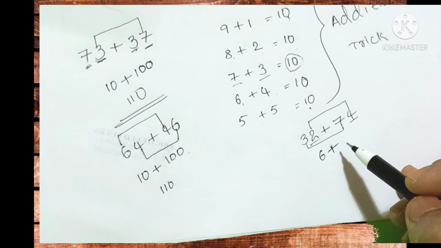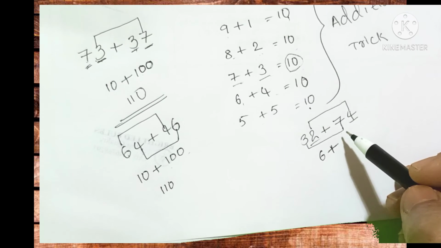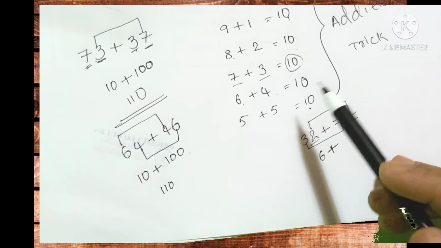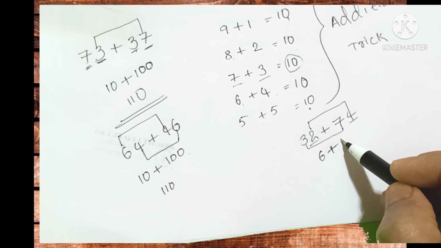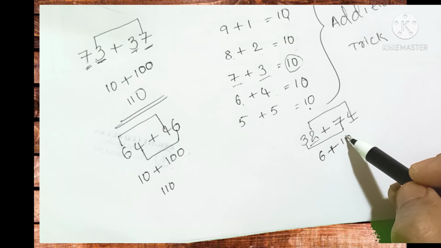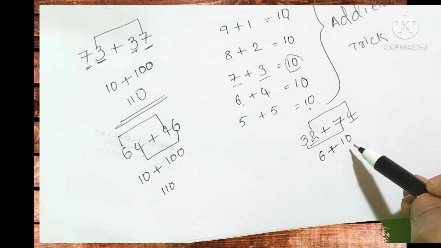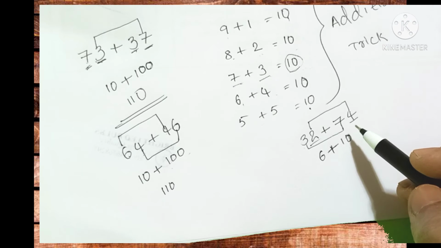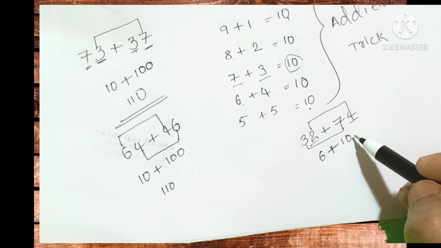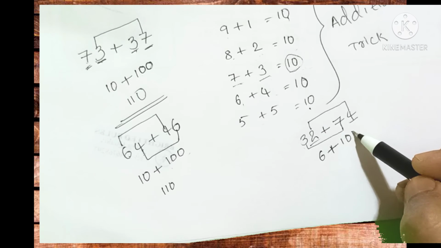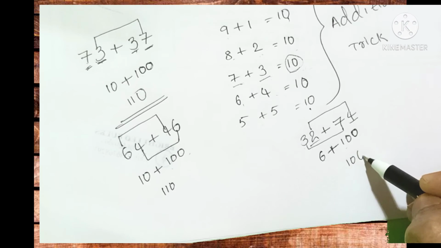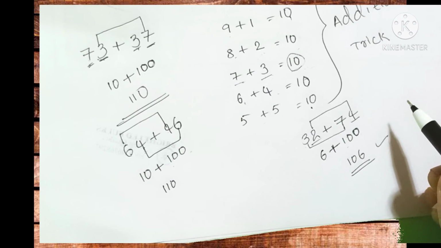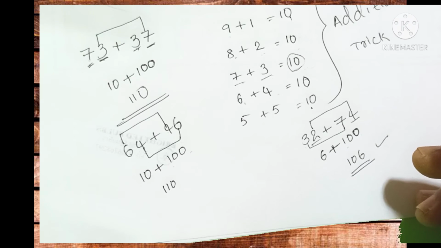How much, Amma? So 7 plus 3 is a 10, because already it will be there. So 10, but one thing you are missing. 7 plus 3 is a 10, 10 means it is a tens position. Tens position means we'll keep a 0. Is it right? Okay. So 100 plus 6, how much? 106 is the answer. So children, once you listen, addition looks like a very simple, but while doing that addition,